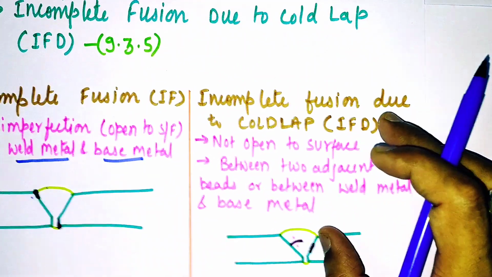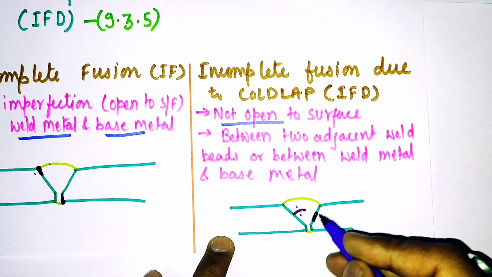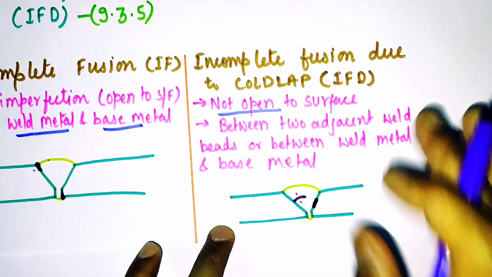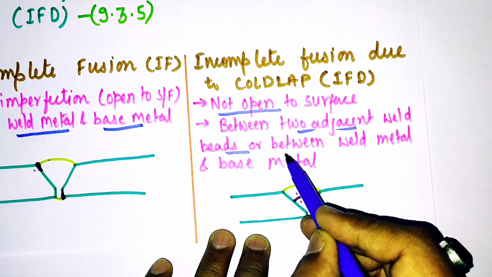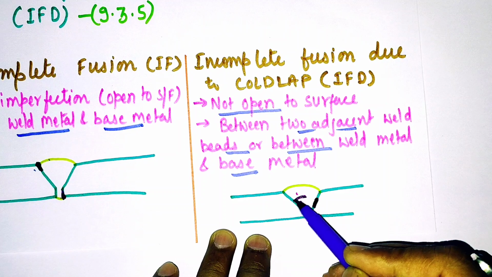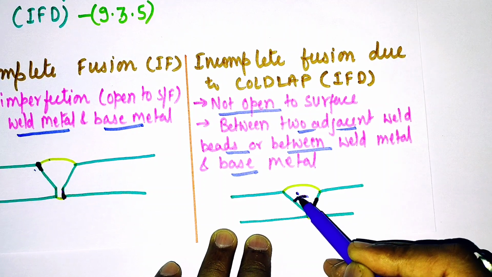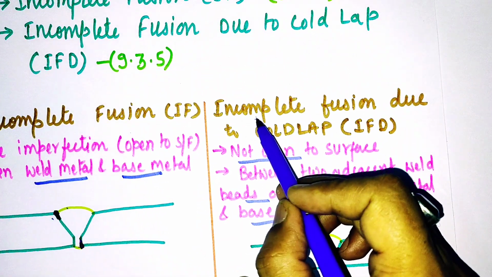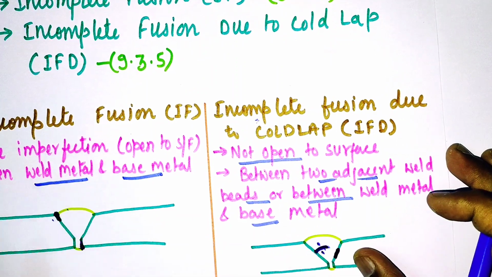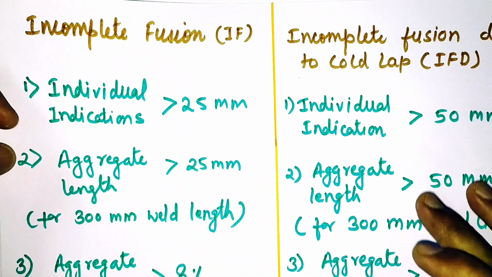And if it is incomplete fusion due to cold lap, then it means it is not open to surface, somewhere in the welding. And the second thing is that it can happen between two adjacent weld beads or between weld metal and base metal, means between weld beads also it can happen. Suppose here we have one weld run and here we have two weld run, and if there is lack of fusion, then we'll keep this in this heading only, incomplete fusion due to cold lap. So now you have understood what is incomplete fusion due to cold lap. Now I'll show you the acceptance or rejection criteria for that.